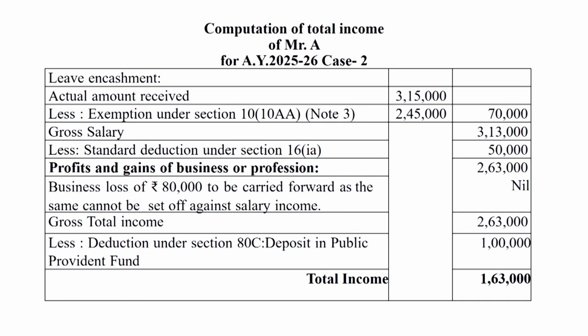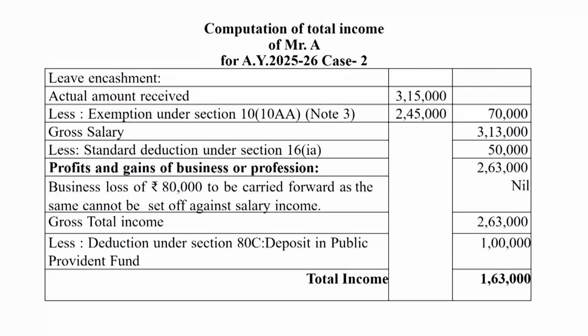At least of the following 4 amounts will be exempt regarding the encashment: first, actual received amount of encashment; second, maximum limit; third, on the basis of average salary, the salary of 10 months; and fourth, on the basis of average salary, the salary of not more than 30 days per year. It will be discussed in the next slide under the notes head. Then gross salary will be 3,13,000.